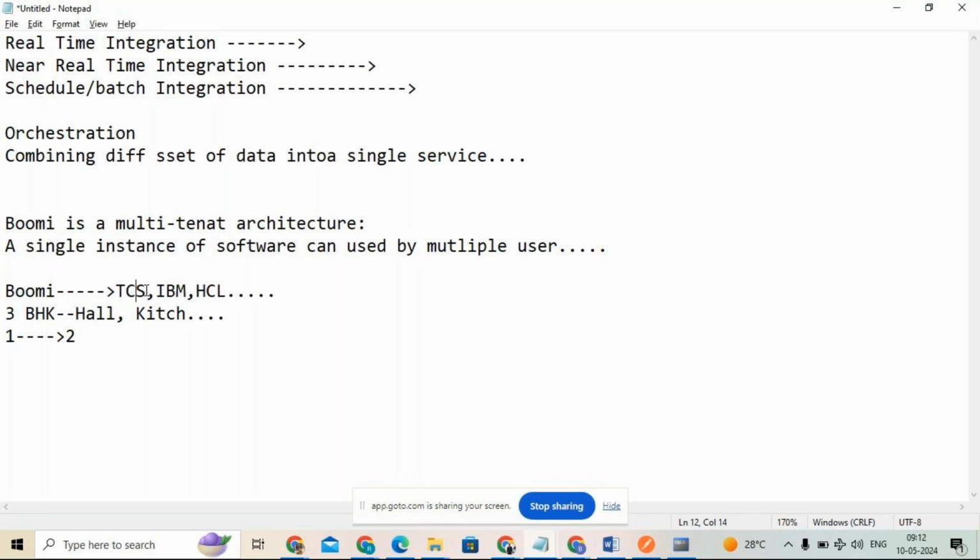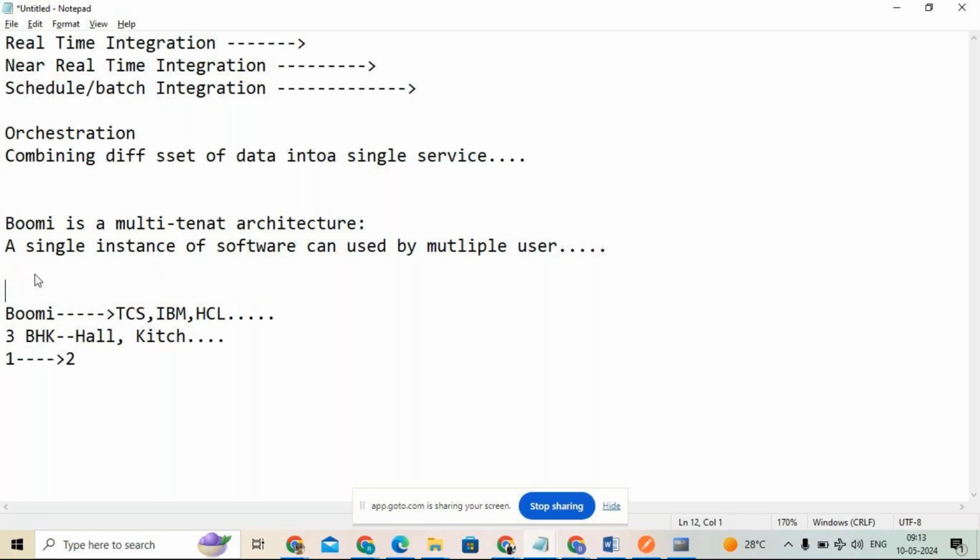If TCS is using Boomi and the same software is used by IBM, there is no chance of overlap, data issues or security issues. So Boomi is such a tool that gives boundaries and security to their data. I don't know if you remember, that day I gave an example of 128-bit data encryption. Boomi gives 128-bit encryption to the data of each individual account.